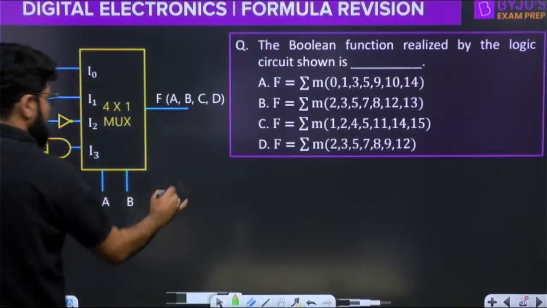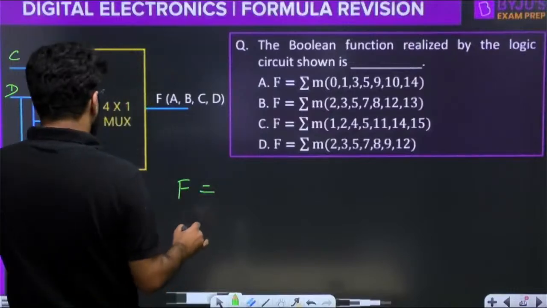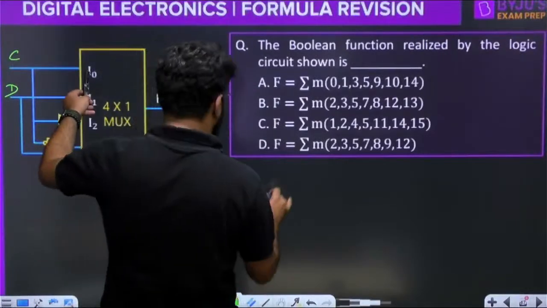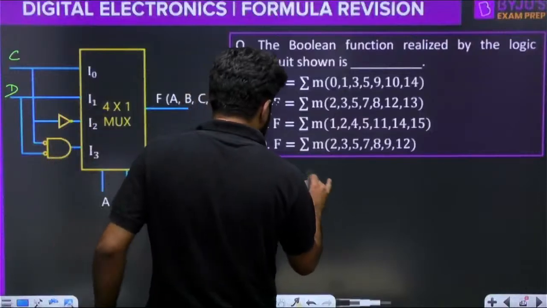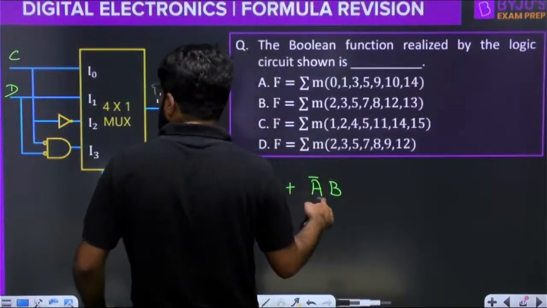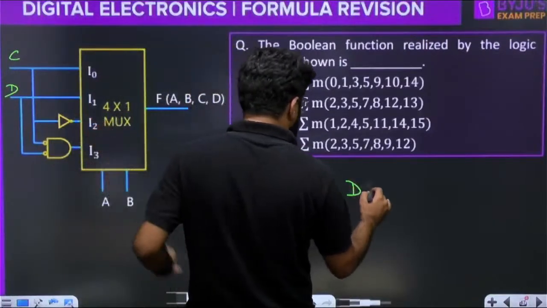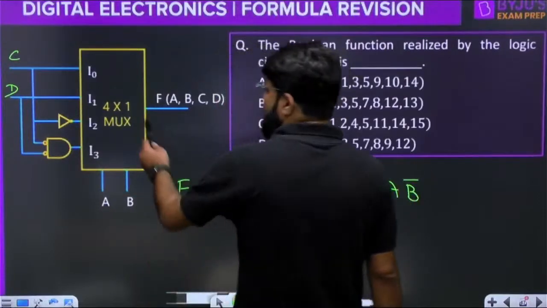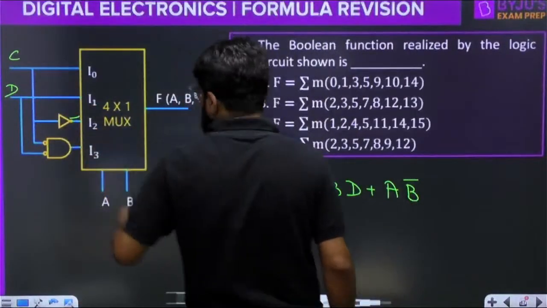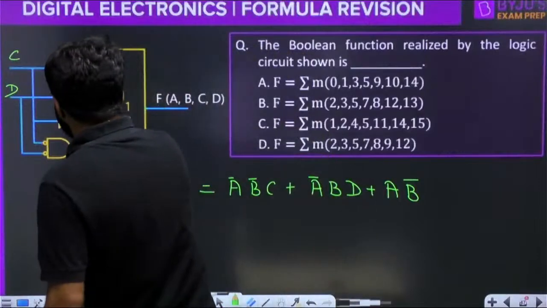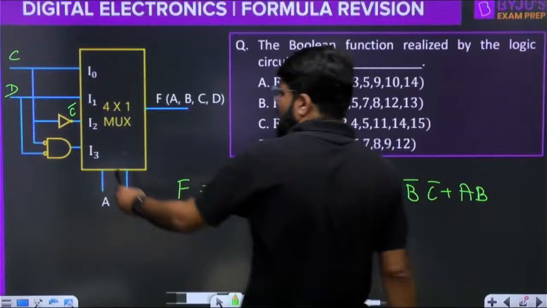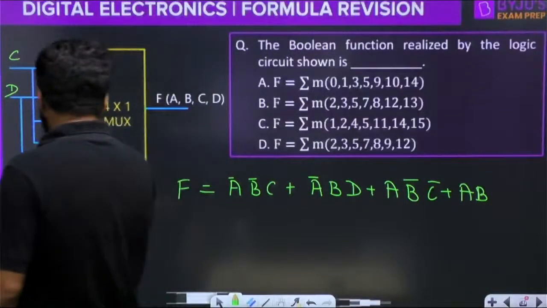Okay, so we have to just write down in the minterm form. Select line 0 0 means A bar B bar. With A bar B bar, I naught will come, that is equal to C. Next is A bar B, 0 1. With 0 1, I1 will come, that is equal to D. Next is 1 0, that is A B bar. With A B bar, I2 will come, and I2 is equal to what? This is C bar.